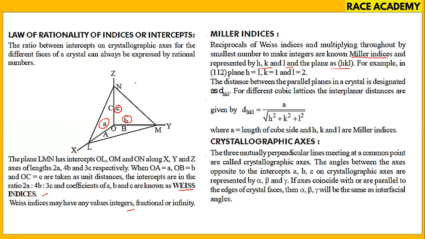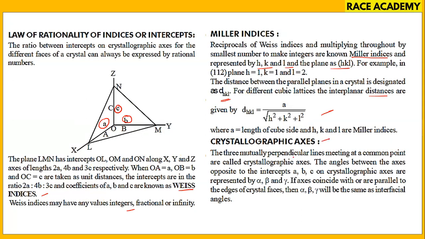So how we got this is from the Weiss indices only. The distance between the planes in a crystal is designated by dhkl. For different cubic lattices, the interplanar distance formula we have used for calculation is a by square root of h square plus k square plus l square.